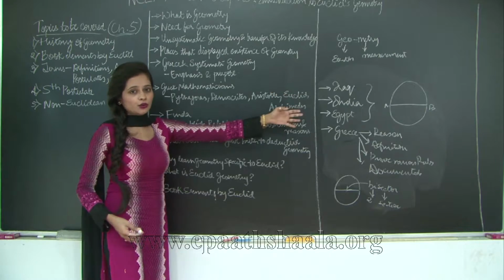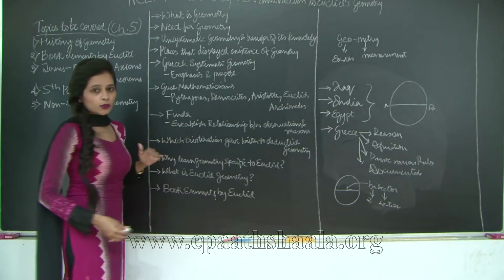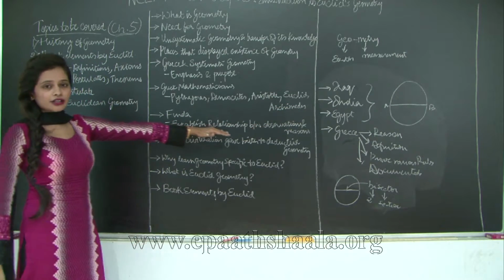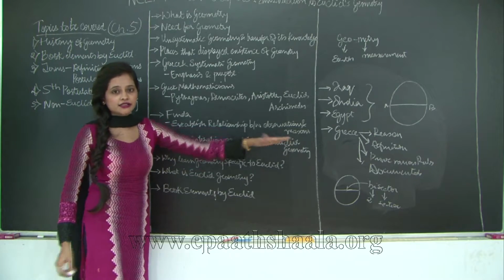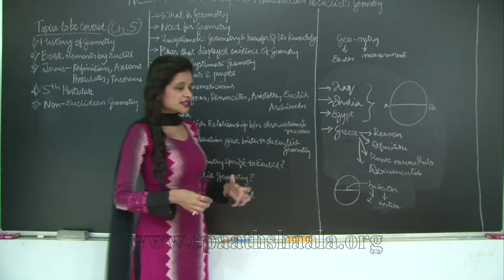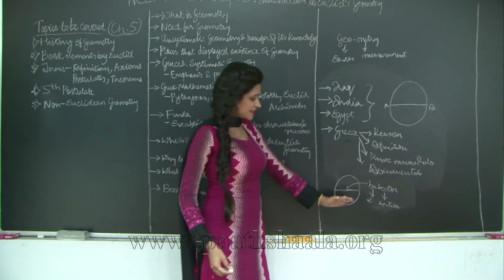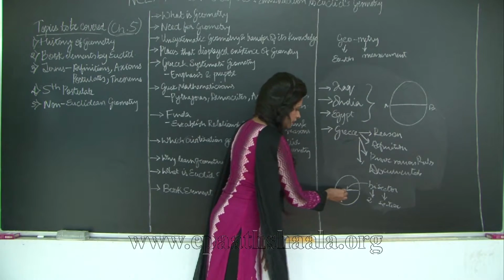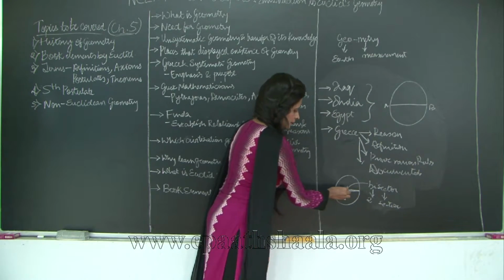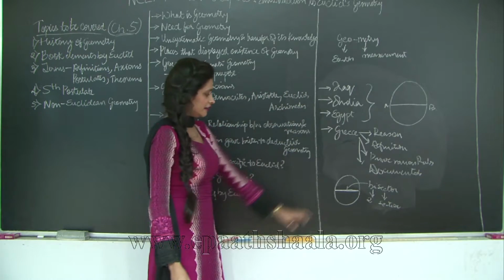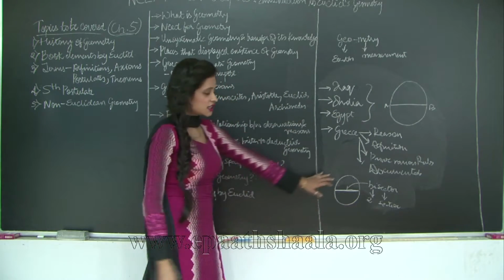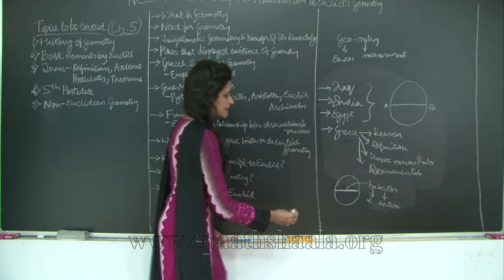Archimedes came after Euclid. But why? So what was their funda? To establish relationships between observations and reasons. For example, if there was a certain observation, for example over here, that the diameter is dividing the circle into two equal halves. So this was an observation, right?